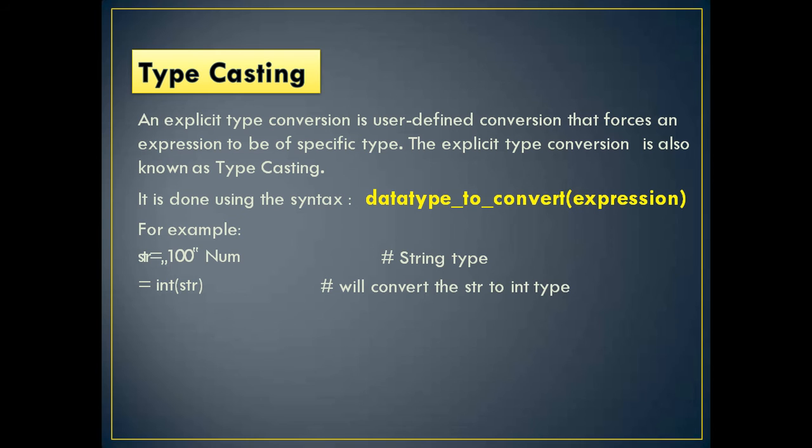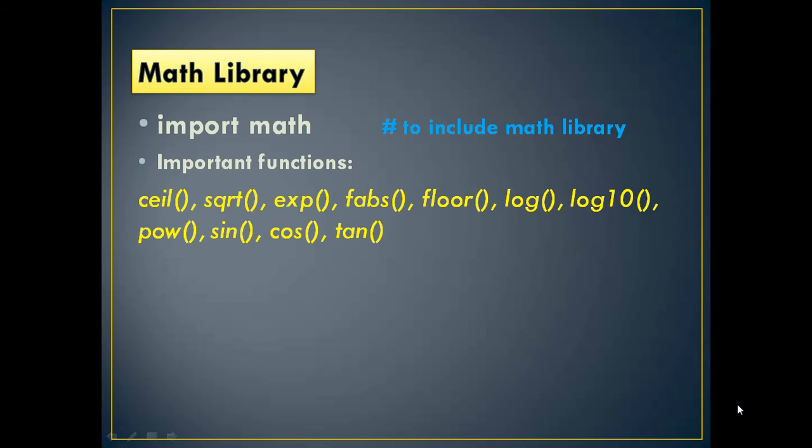Example you can see here. If str equal to 100, then if I write int of str, the value 100 will be converted into an integer. Therefore, here you have to write the data type, and in brackets you have to write the expression. Actually string within quotes is nothing but string type, and it will convert the string to an integer. This is called typecasting.